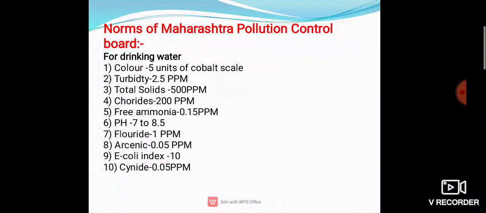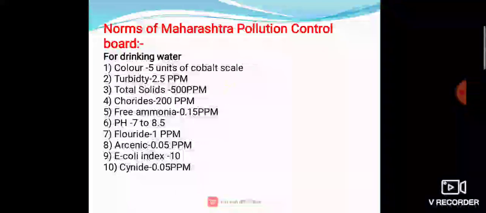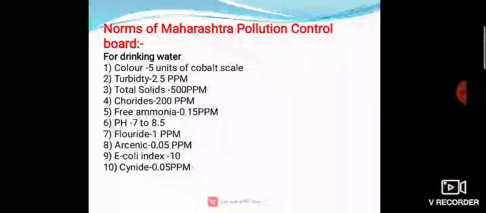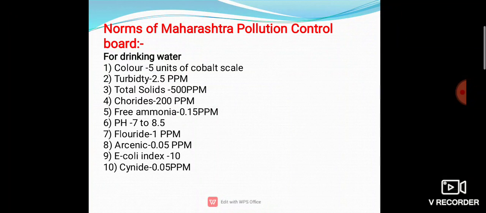Maharashtra Pollution Control Board: color is measured on the cobalt scale. Which scale is used for measuring the color? Cobalt scale. So all these limits we have to learn for practical purpose, for theoretical purpose, for your project purpose, and one more thing is very important, for exam purpose.